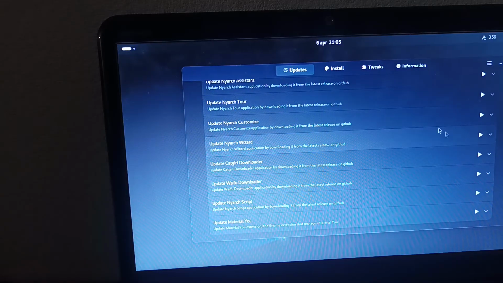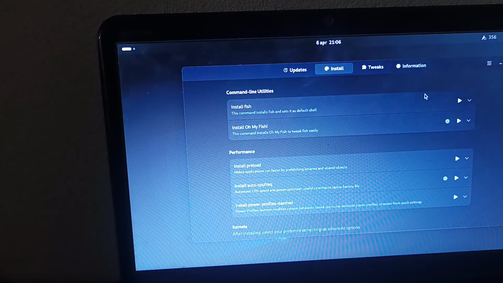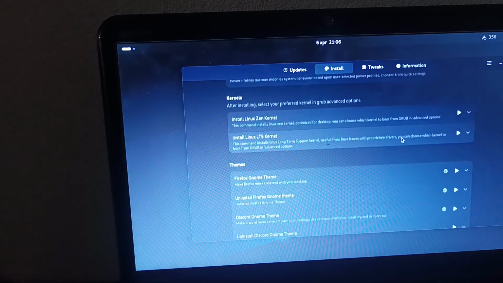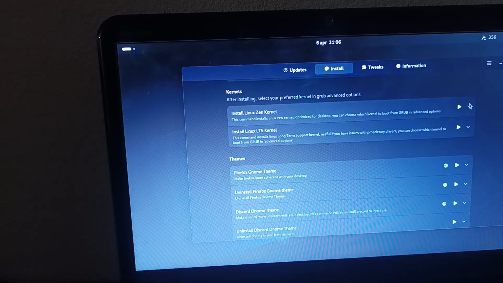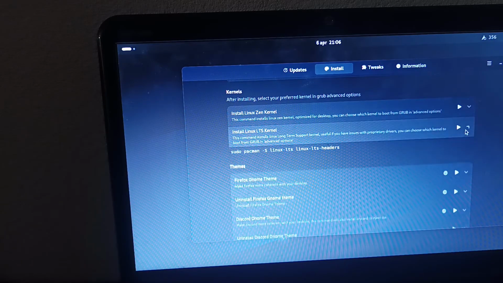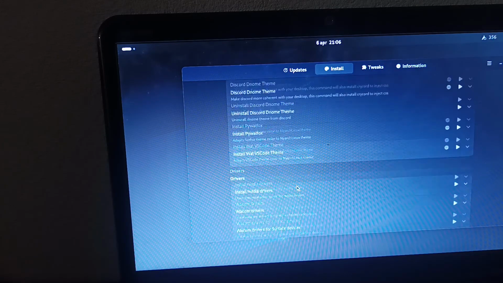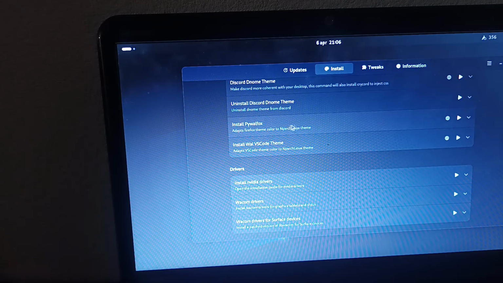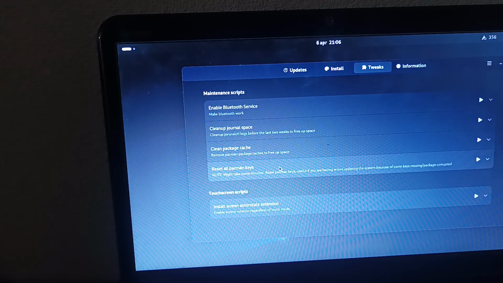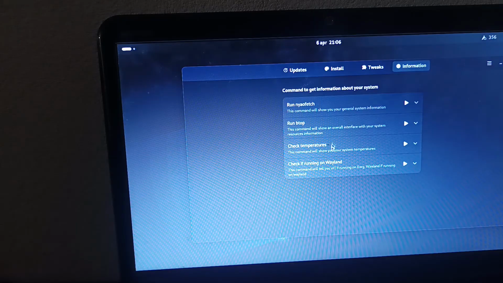Pretty cool. Okay, we got install fish, so we got some nice options: install the Linux Zen kernel, the LTS kernel, install the themes, Firefox theme, the GNOME theme, Firewall, okay, Firefox theme to Nyarch theme, nice, set all the pacman keys, run a fetch.